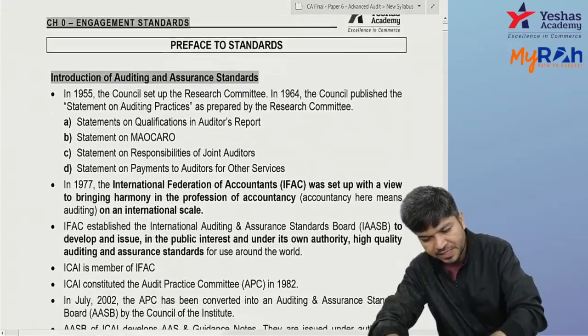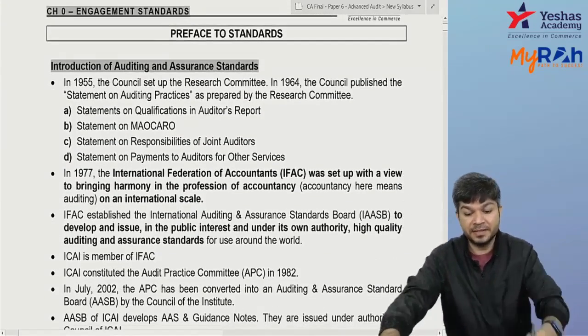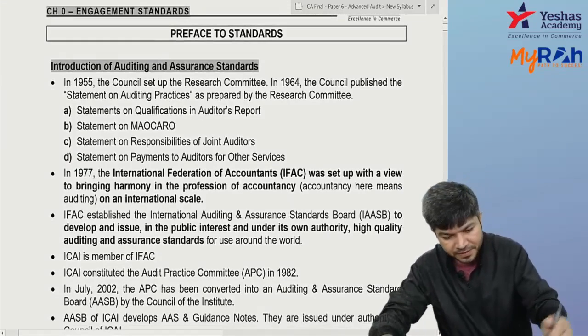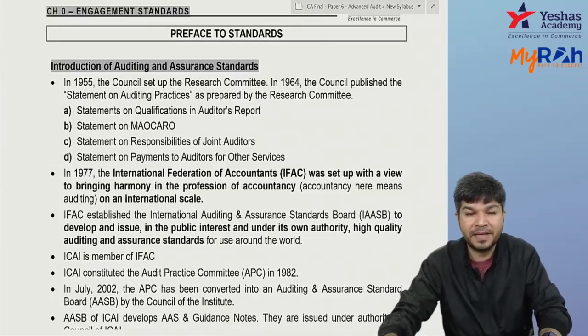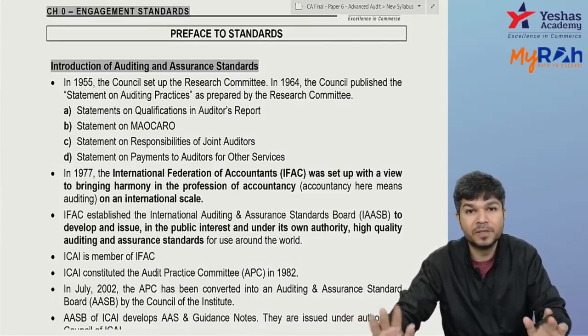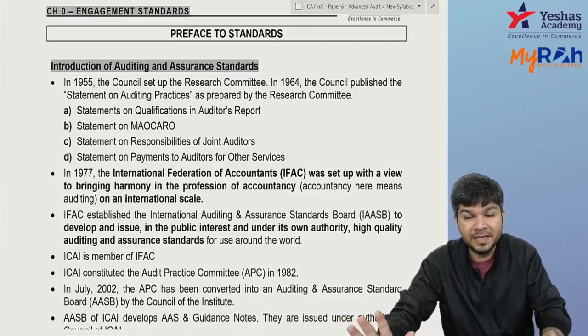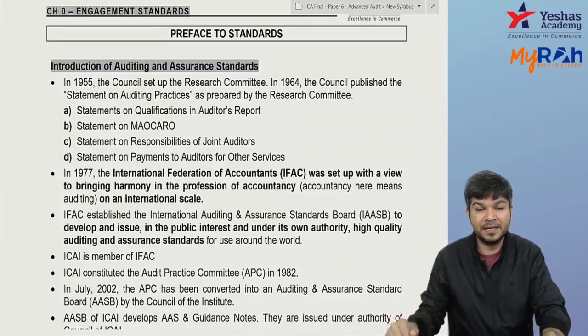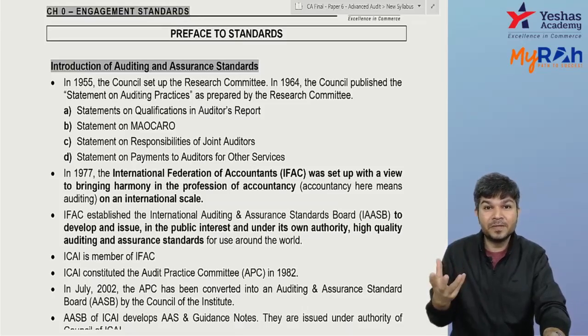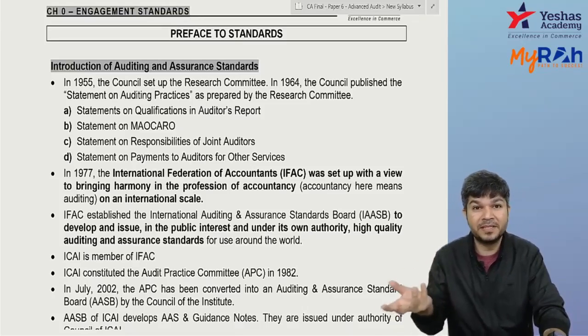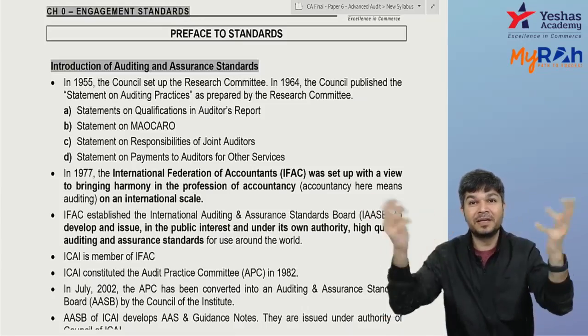Coming to the preface, how these engagement standards came. Okay, first of all, in 1955, the Council of ICAI. See, whenever I say council, under ICAI we have a central council as well as a regional council. Just like we have a state election and a central level election.